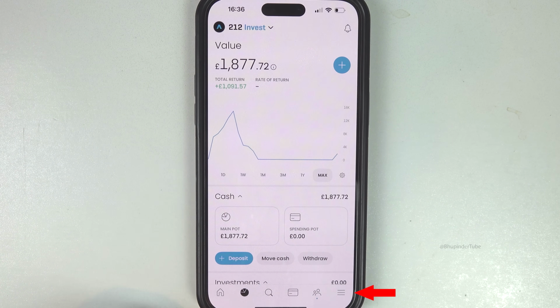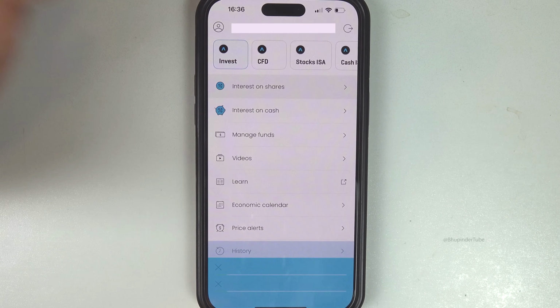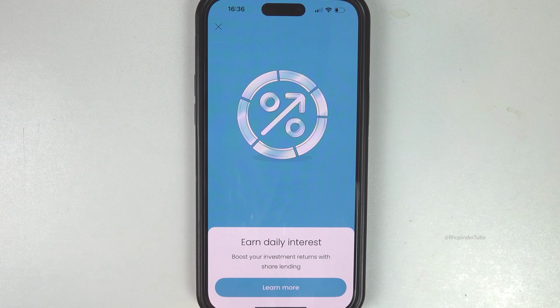And then tap on the hamburger icon. Then you can see the option to select interest on shares. Tap on it. You can earn daily interest on your shares.